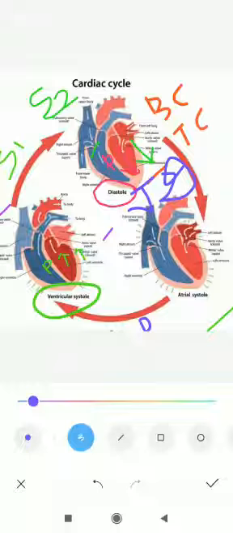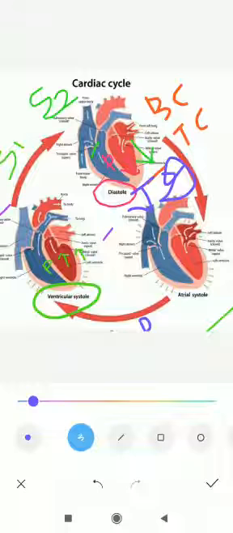If we talk about the timing, the timing of the atrial contraction is 0.1, and the ventricle contraction is 0.3. So the total contraction is 0.4. Okay, and joint diastole is 0.4. So joint diastole is also 0.4, and the contraction of the heart is also 0.4, both are 0.4. Okay, now that was a good and important point.